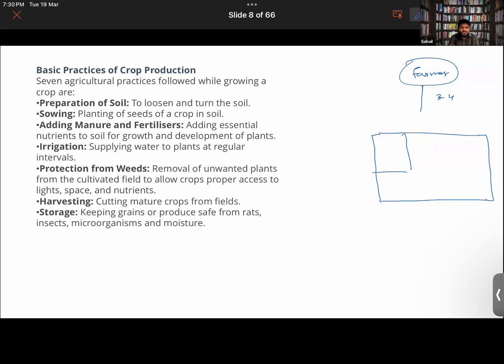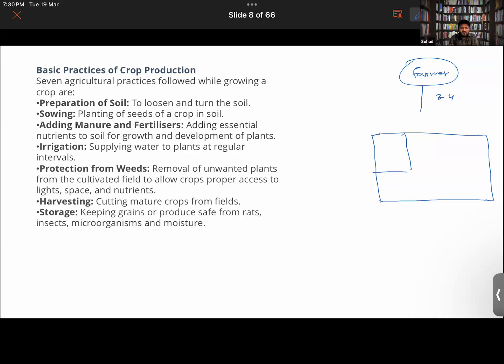What are some of the examples? Cotton, paddy, maize, and groundnut. Groundnut, very good. You can count soybean also in it. Also, tell me why you won't be growing the maize crop in the Rabi season. Because the temperature will be really less, and the seeds can't germinate properly. Very good.